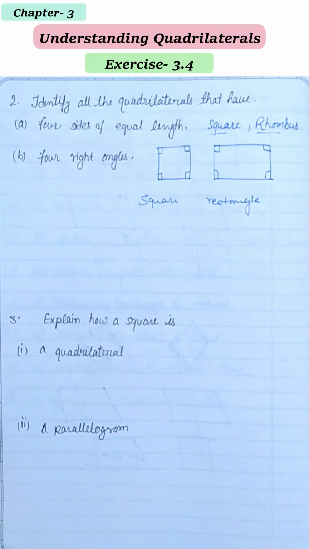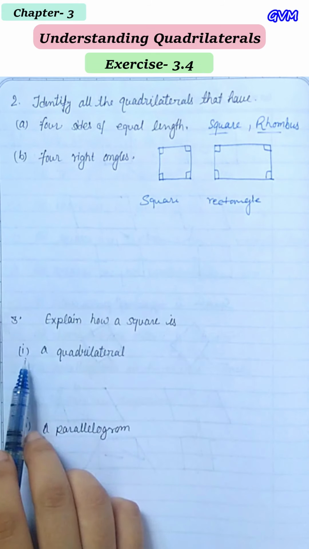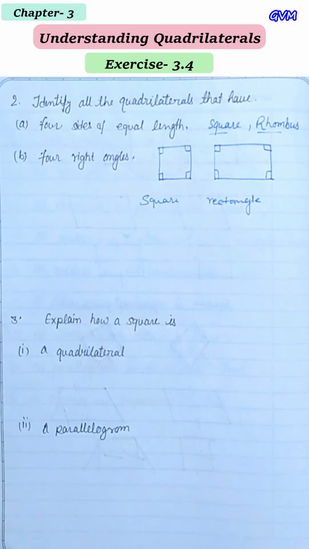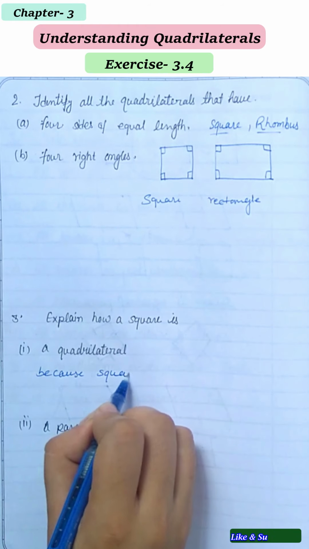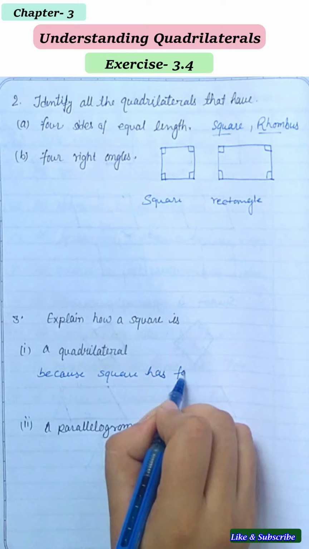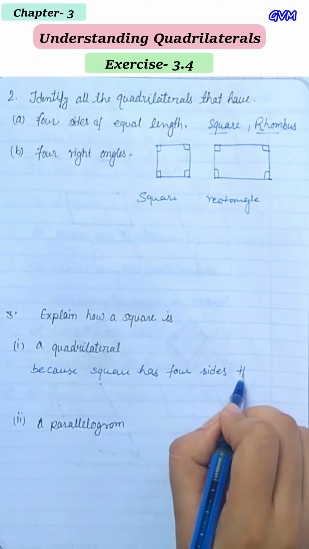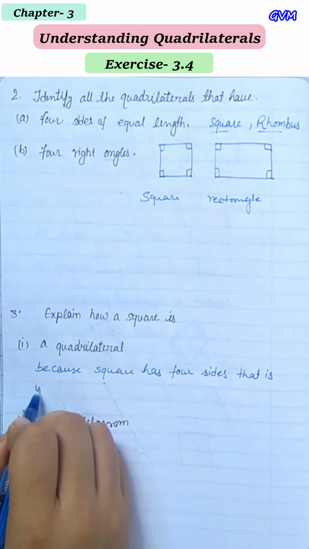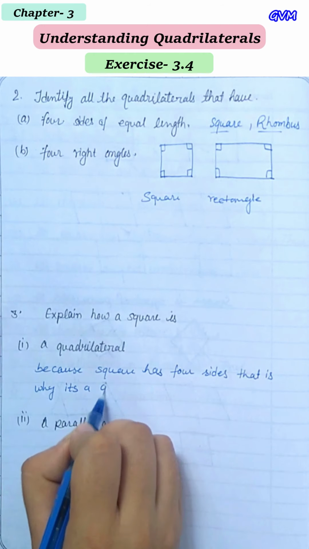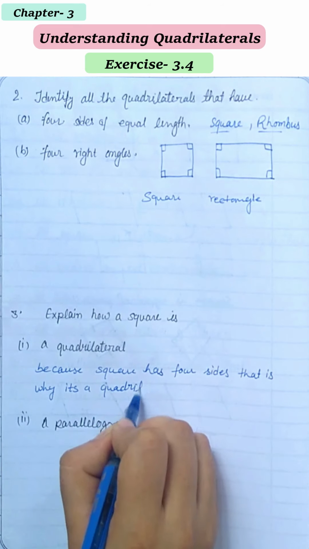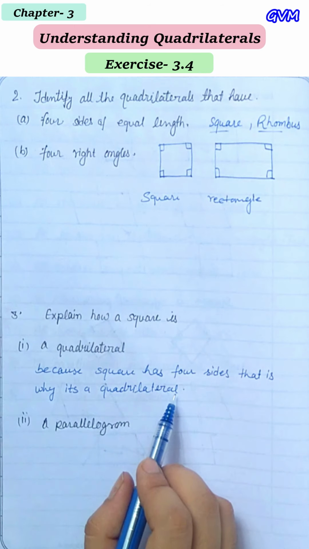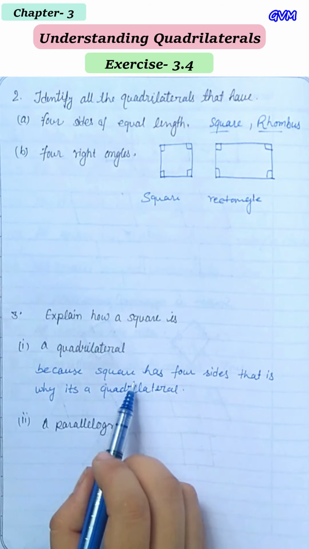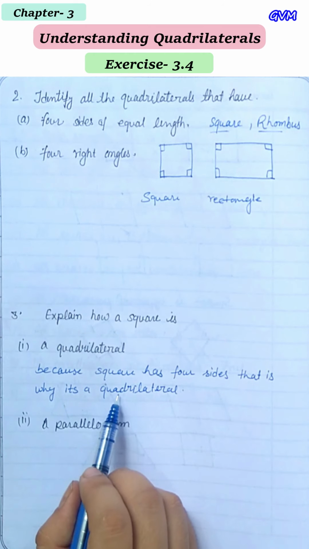Okay. Question number 3 is: explain how a square is a quadrilateral. So we have to explain how a square can be a quadrilateral. Because a square has four sides, that is why it's a quadrilateral. Okay, because a quadrilateral has four sides, that is why it is called a quadrilateral, and a square has four sides, that is why a square is a quadrilateral.